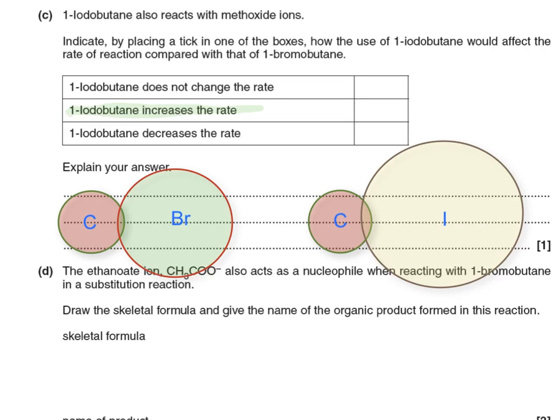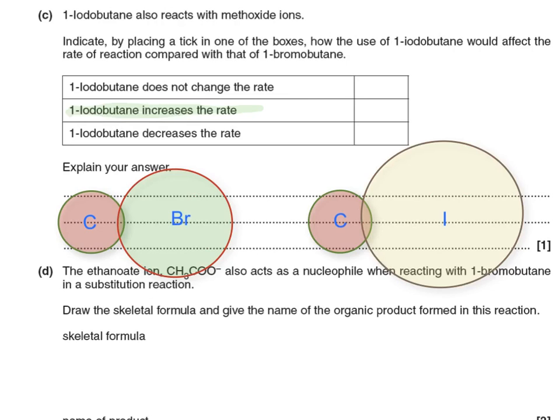Let's look at this situation in a bit more detail now. Here we have the carbon bromine, and here we have the carbon iodine. As you can see, bromine is a much smaller atom compared to iodine, as iodine has one more layer of electrons or shells compared to that of bromine.